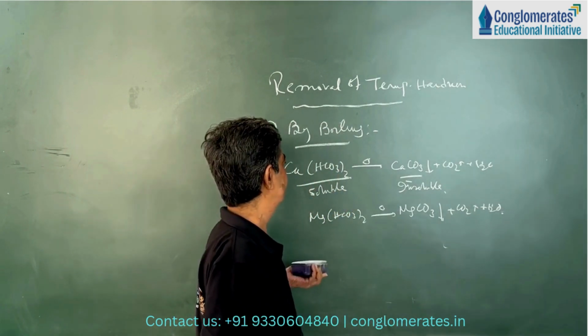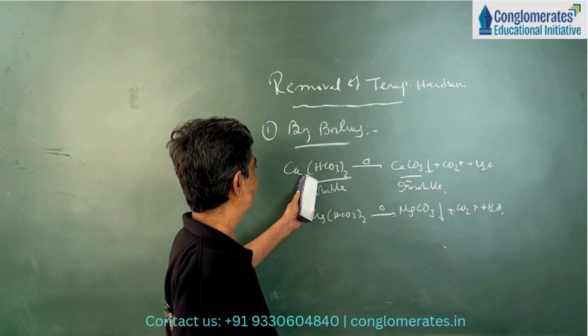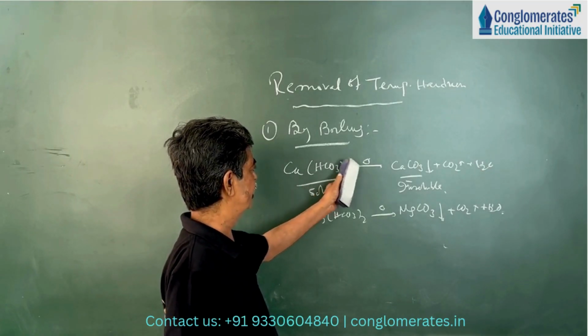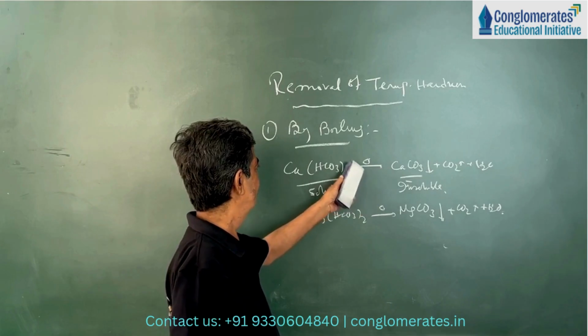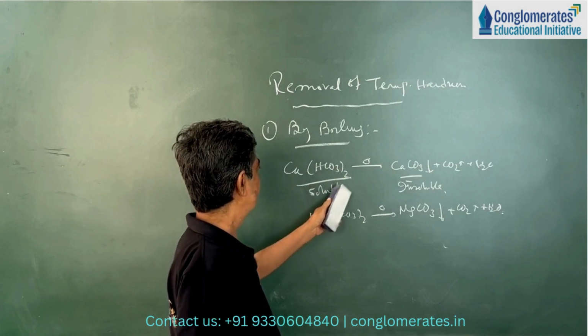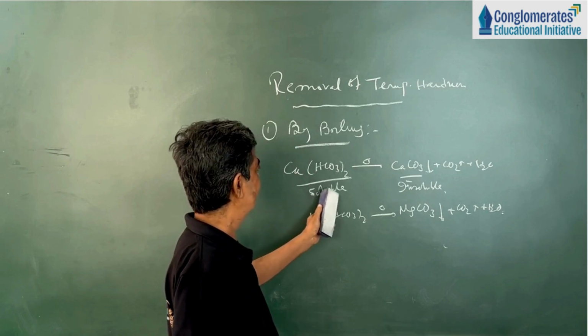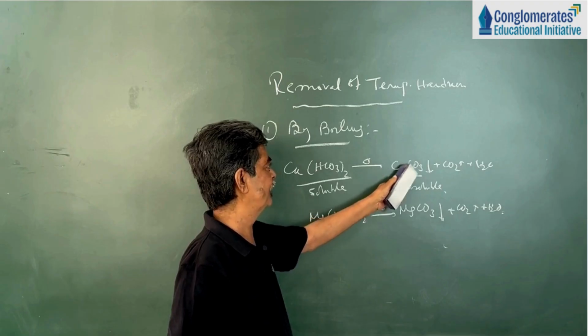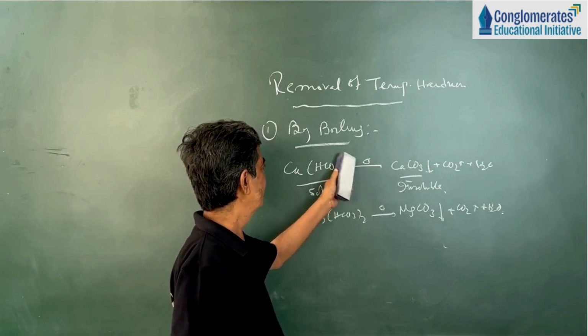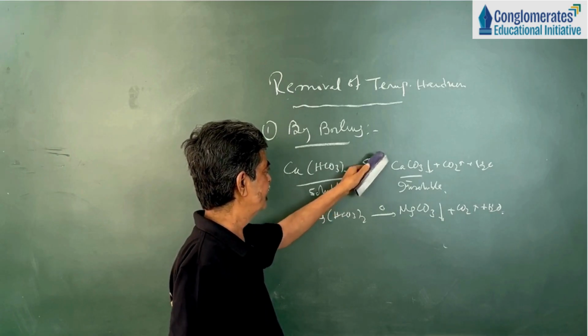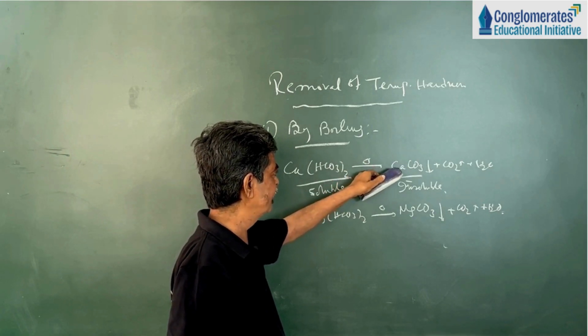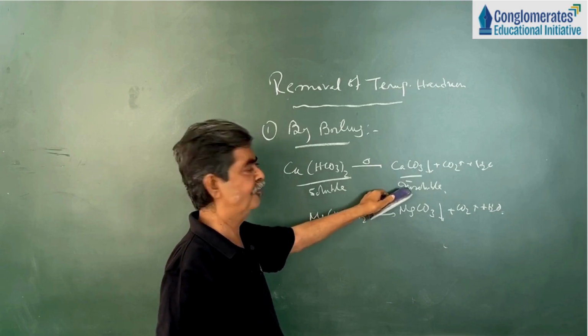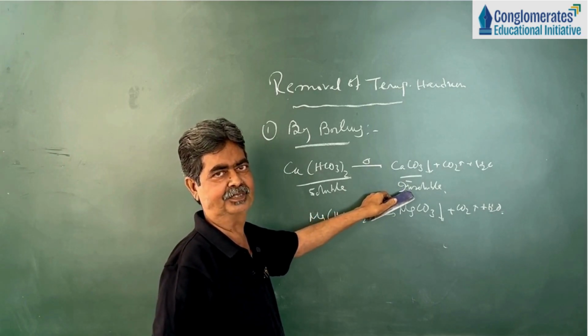So let me repeat. When calcium bicarbonate is heated, it is decomposed to calcium carbonate. Soluble calcium bicarbonate is removed as insoluble calcium carbonate and deposited, and separated from temporary hard water.